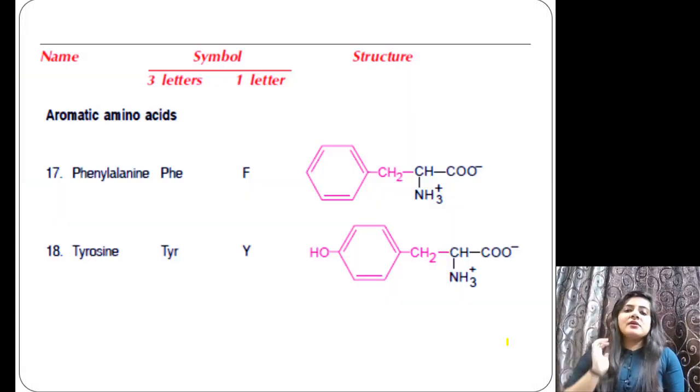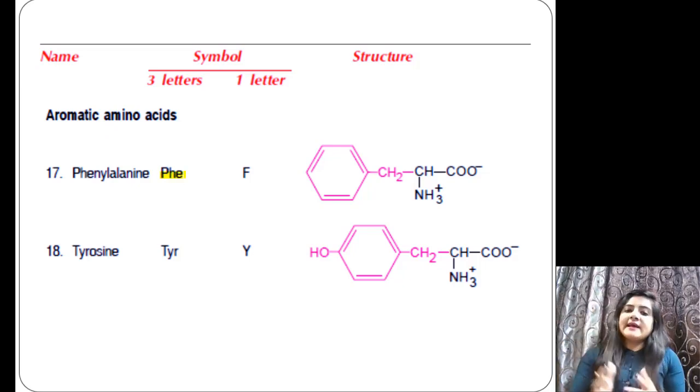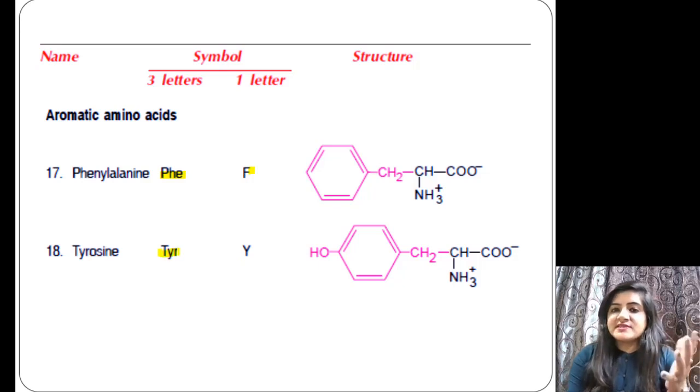First of all, this is the structure of phenylalanine and tyrosine. They are aromatic amino acids. Phenylalanine is denoted by PHE, and its symbol is F, the first letter. Tyrosine is denoted by TYR, the first three letters, and Y is its symbol.